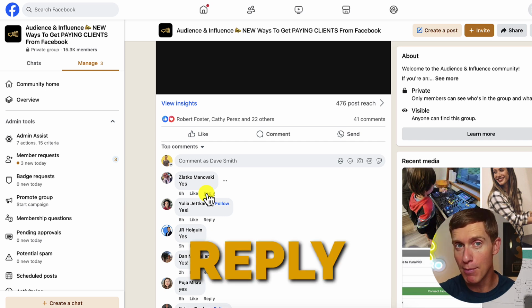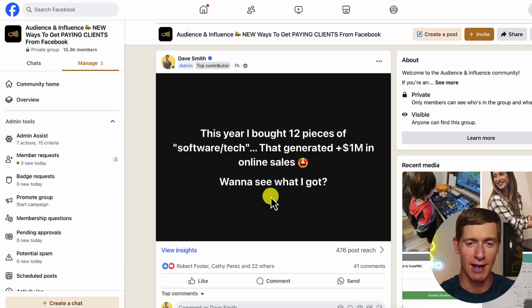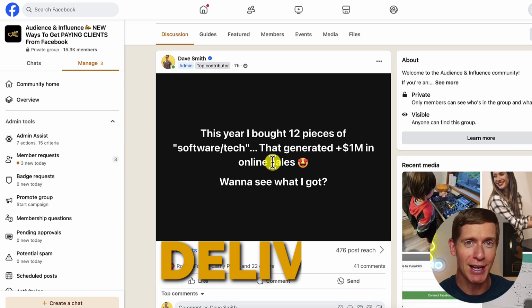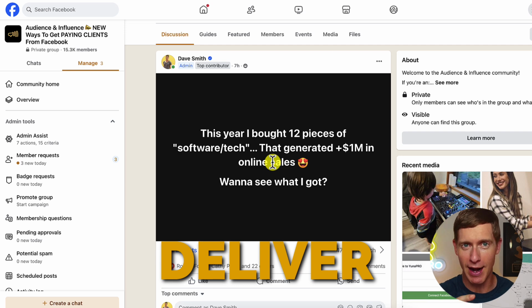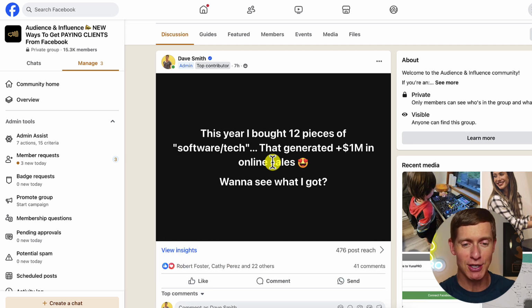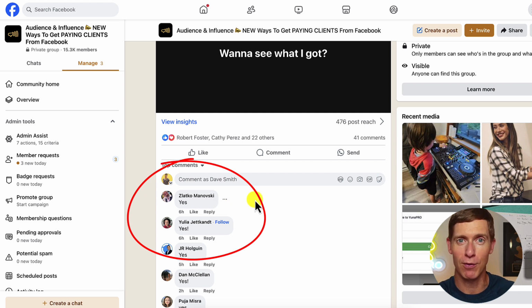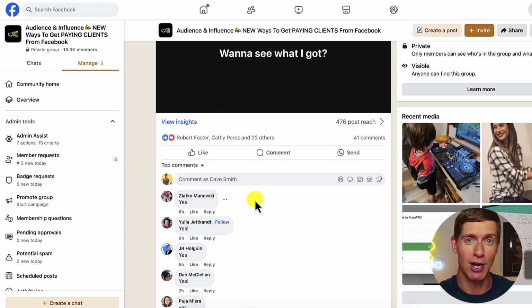And then number 3, in most cases, especially posts like this, these are 2-step posts that are asking people if they want something. Well, I want to deliver what it is that they're looking for, and that happens over in Messenger. You can do this manually if you want to take the time to go through all your comments and wait for new comments to come in. I do like to automate this process.